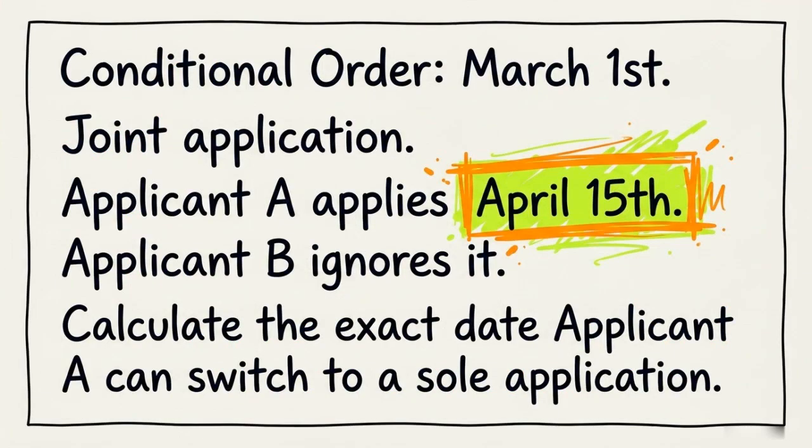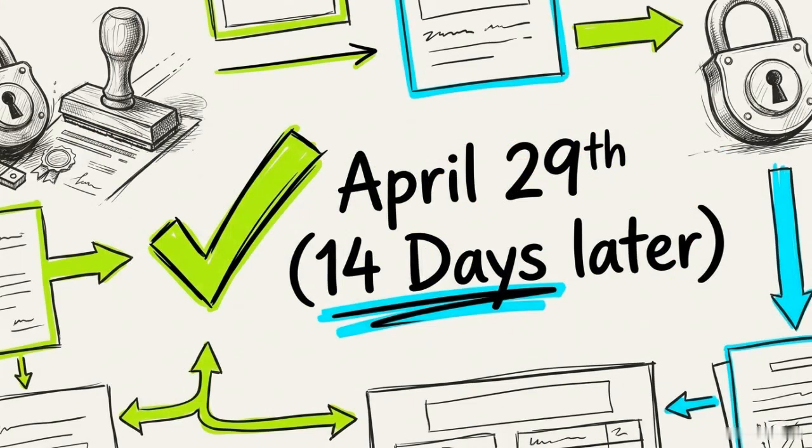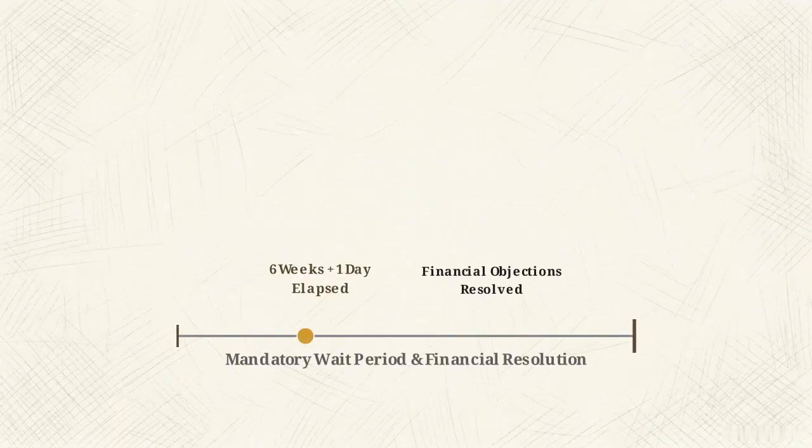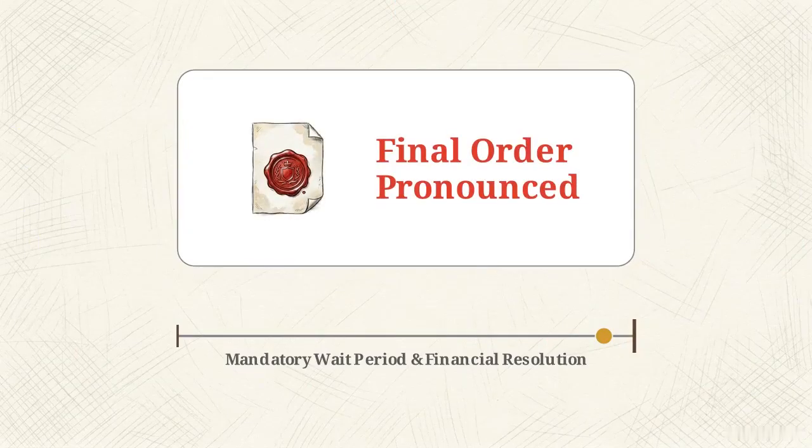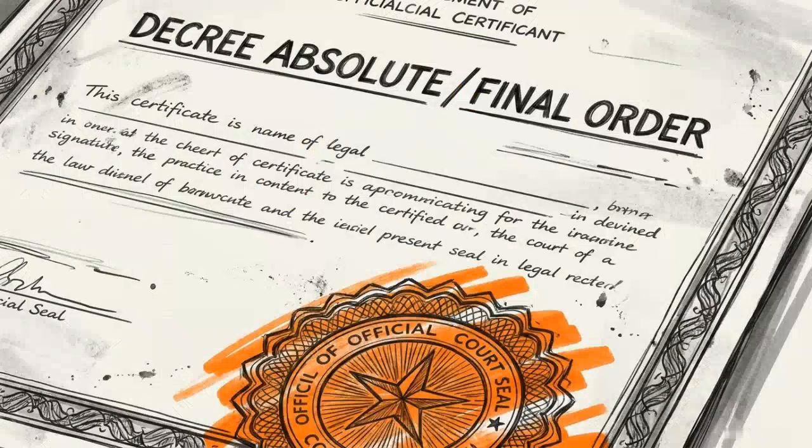Let's test these timelines. Consider this scenario. If the joint application stalls on April 15th, what is the earliest date the process can be salvaged? Because applicant A submitted their part on April 15th, the 14-day rule applies, allowing a switch to a sole application on April 29th. Once the cooling-off period ends and any financial objections are resolved, the court officially pronounces the final order. This pronouncement is the specific moment the marriage or civil partnership is legally dissolved.